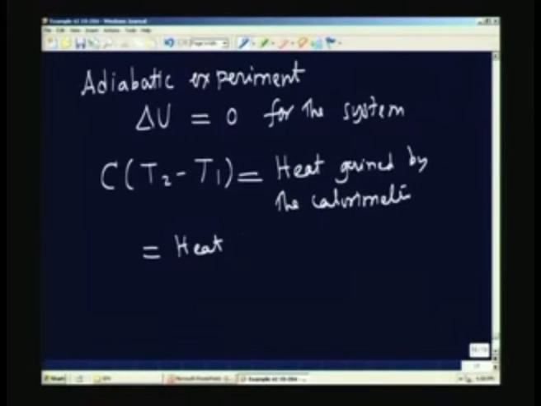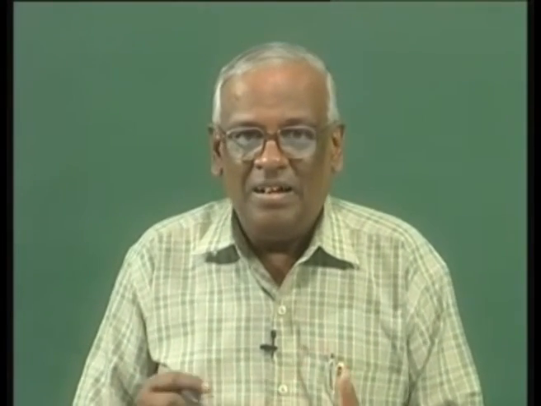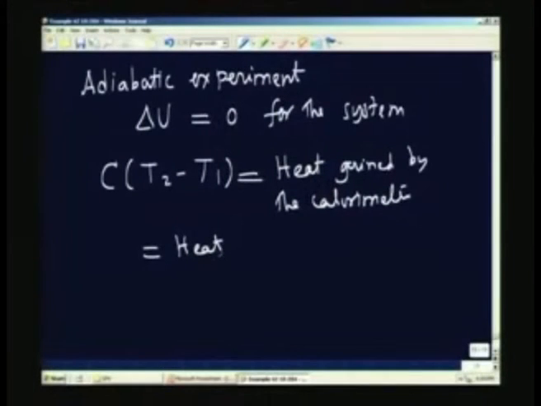There is no change in the internal energy of the entire system. It is just that the amount of heat released by the fuel during the process of combustion is simply shared by the calorimeter.